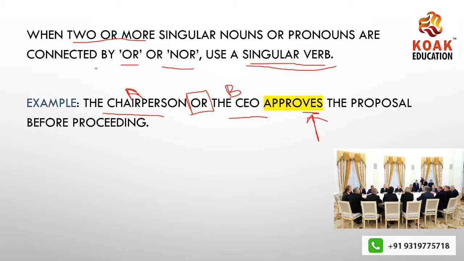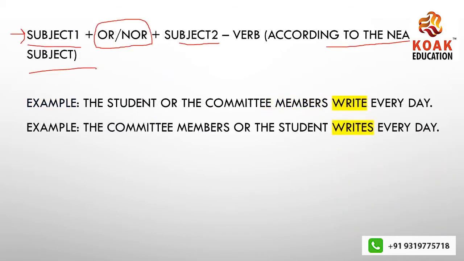So you go according to the nearest subject. You don't have to worry much about it. Let's say the student or the committee members. Which is the nearest one? Committee members. Right, plural verb. The committee members or the student writes every day.